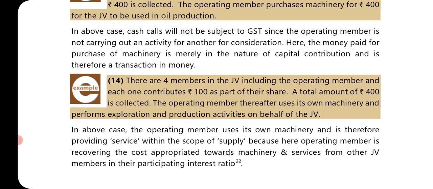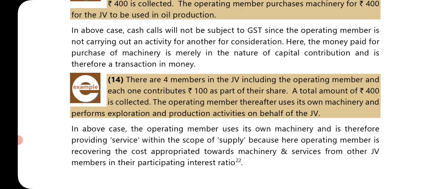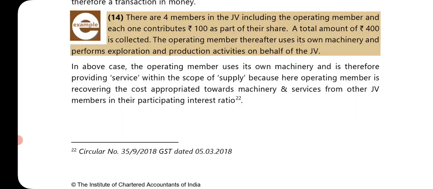But in the second part, where money is collected by one operator and the operator is using their own machines, that is in consideration and is a service. It is a part of service within the scope of supply, and GST will be levied on the same.